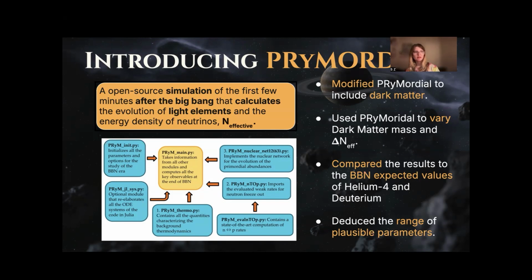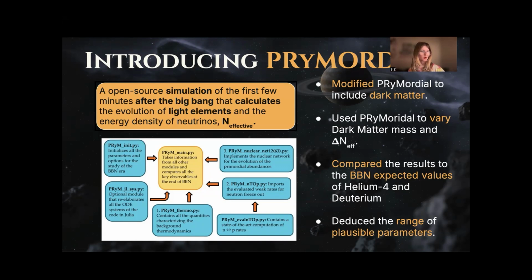We started by programming dark matter with a varying mass of 2 to 10 MeV into Primordial and varying ΔN_eff systematically between -1 and 1 to model a range of light nuclei production scenarios. The dark matter mass range was chosen based on prior theoretical models suggesting this mass scale could influence thermal processes during BBN. And the ΔN_eff range of -1 to 1 was chosen because it captures both substandard and excessive radiation energy densities that could plausibly arise from additional relativistic degrees of freedom or non-standard decoupling effects.